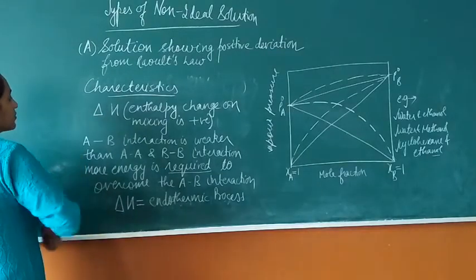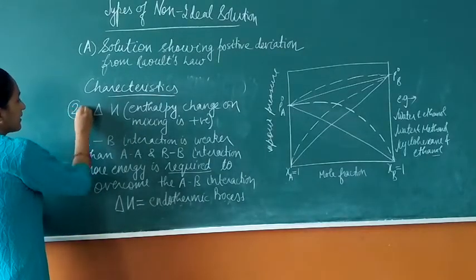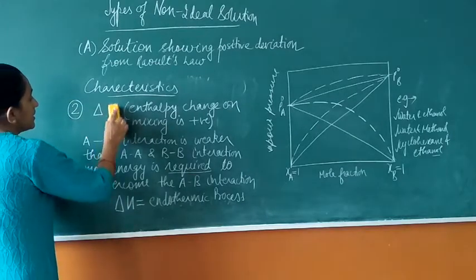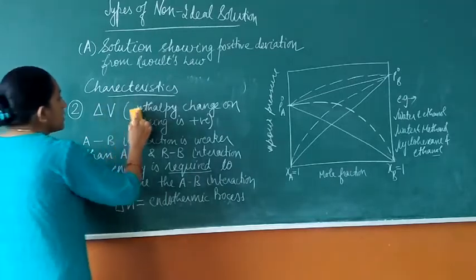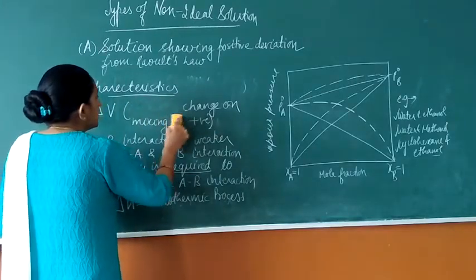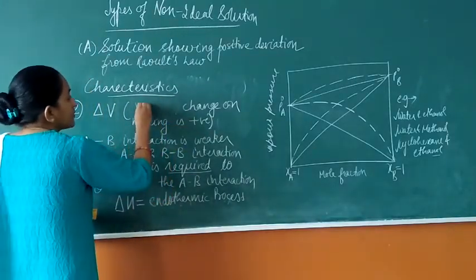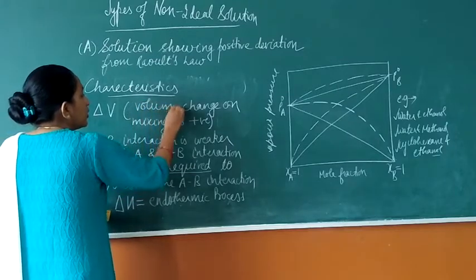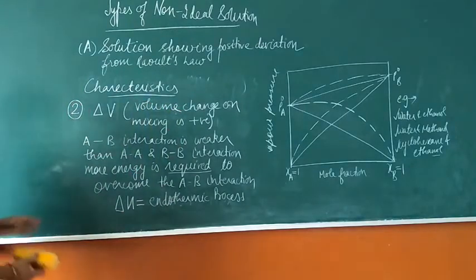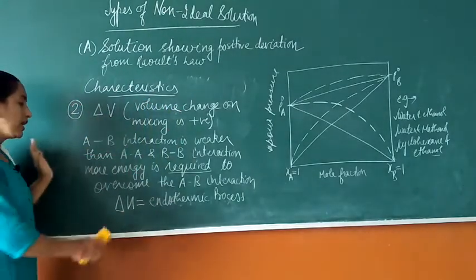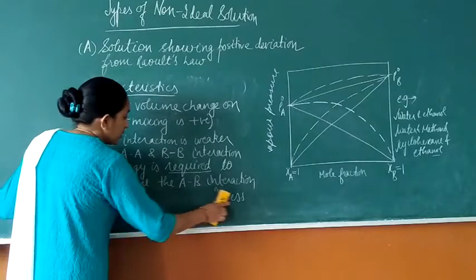Now student, come to the second characteristic, that is volume change, delta V. So here I am rubbing out enthalpy and writing volume change on mixing. That will also be positive. Delta V is going to be positive here.